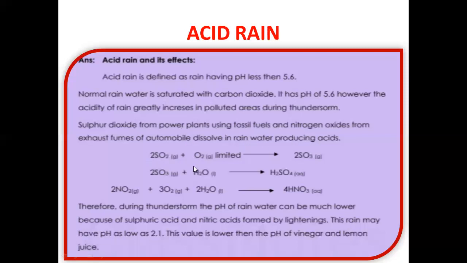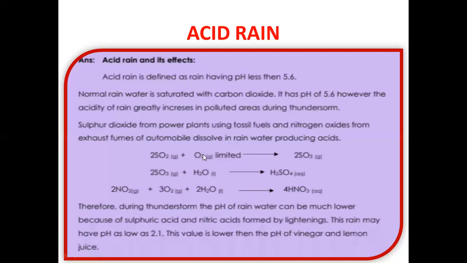Suppose we have sulfur dioxide, whose sources are power plants and the burning of fossil fuels. It oxidizes, or you can say it reacts with oxygen, and forms sulfur trioxide. This sulfur trioxide then reacts with water and forms sulfuric acid. As I told you, sulfur trioxide and sulfuric acid are both secondary pollutants, while sulfur dioxide is a primary pollutant, because it is released directly from the source, like from power plants or from the burning of fossil fuels.